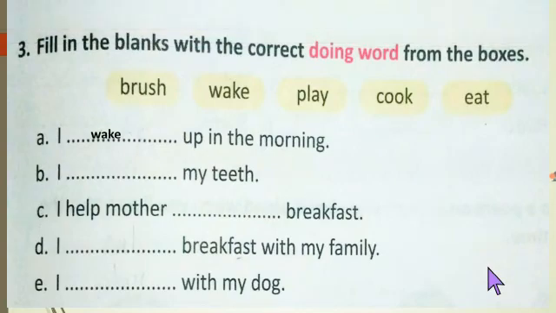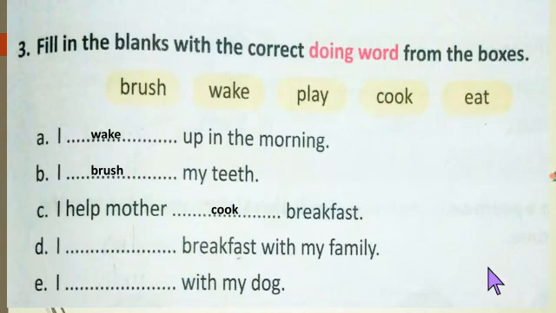See the B number question. I dash my teeth. What do we do with our teeth? Brush. So the answer is here. I brush my teeth. See the C number question. I help mother dash breakfast. So what is the correct answer here? Yes, cook. I help mother cook breakfast.